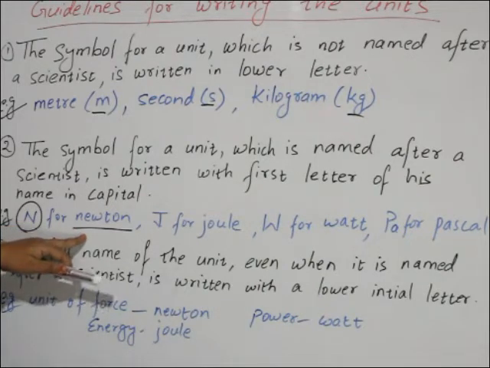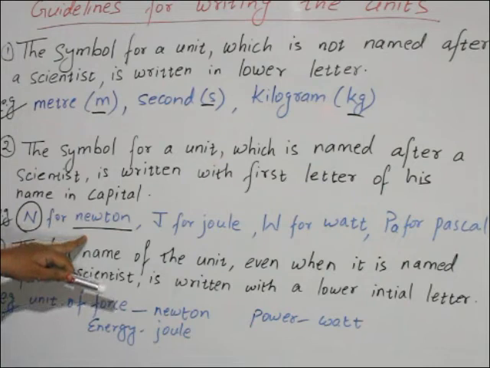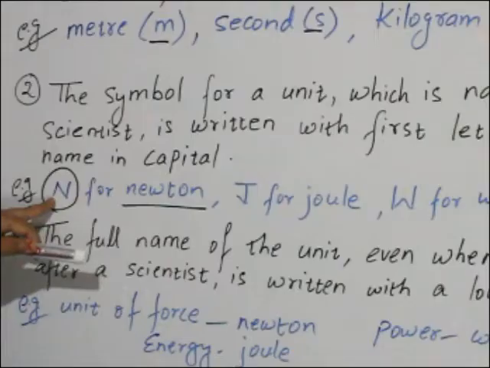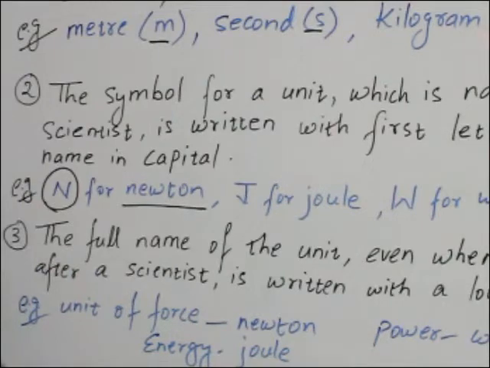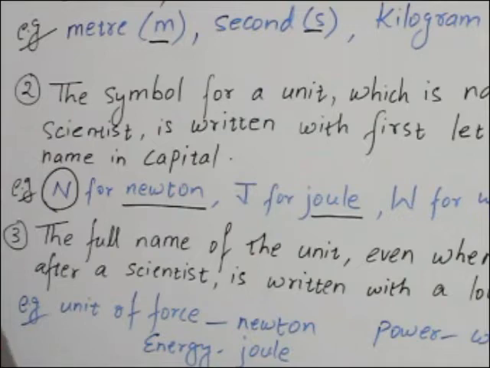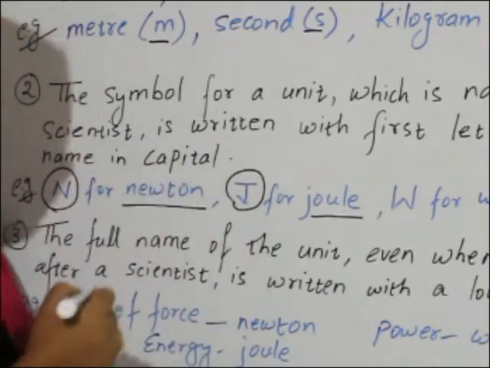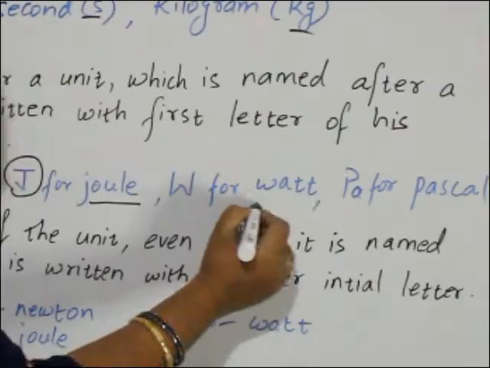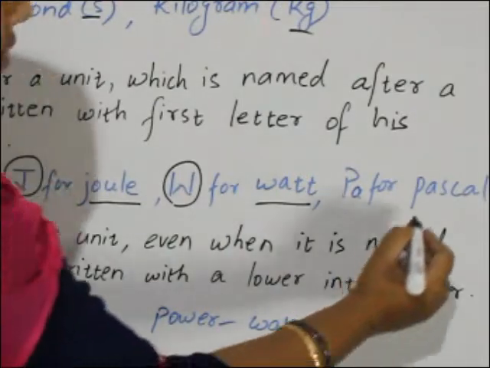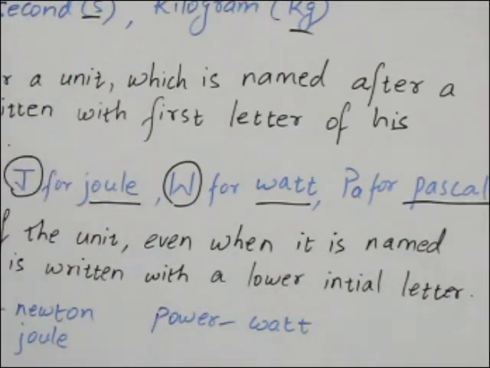Newton is a unit of force, named after a scientist, so the first letter should be capital. It has only one letter, which will be capital N. Joule, a unit of energy, its symbol is capital J. Watt, a unit of power, its symbol is capital W. Pascal is a unit of pressure.